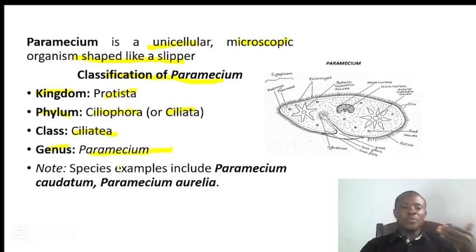Examples of species here include Paramecium caudatum and Paramecium aurelia. You have to know their pronunciation and their spelling as well. But their spelling is more important because you will not be having an oral exam but a written exam.